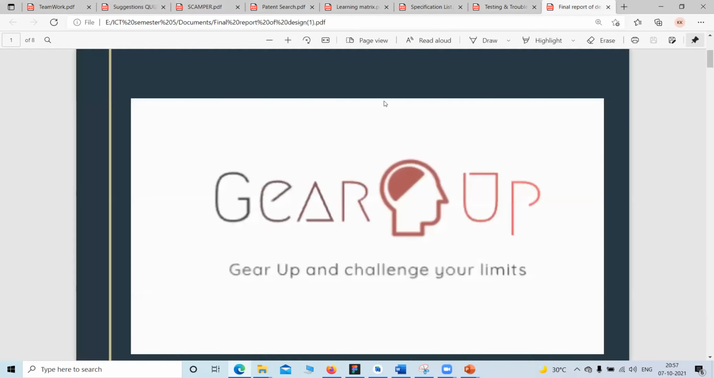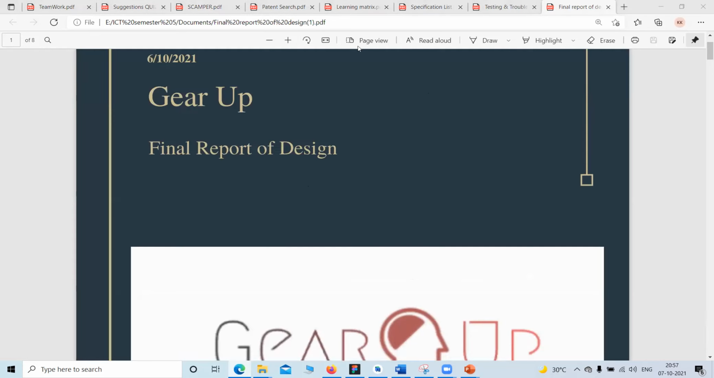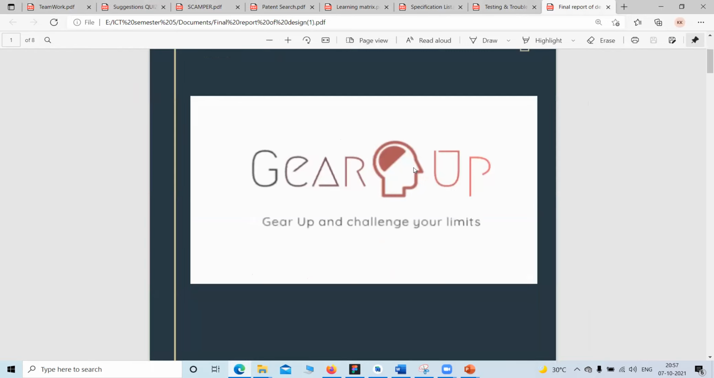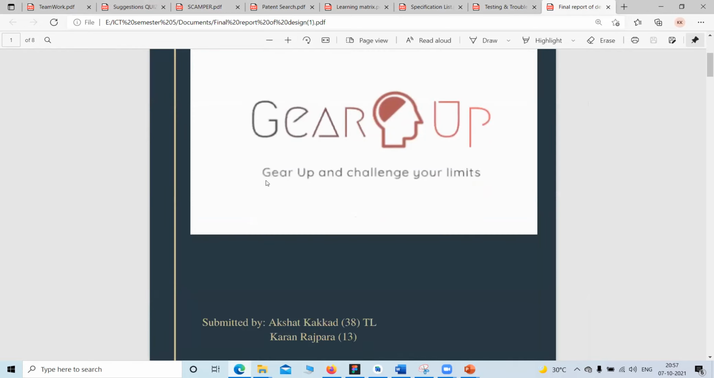Yes, so this is our final assignment, the final report of design. This is our logo, which we both found and decided to keep for our application. That is GetUp. This is the tagline: GetUp and challenge your limits.